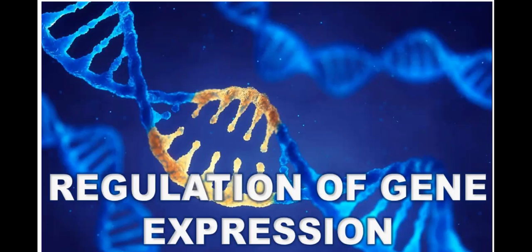Genes which become active in adolescence may become inactive in the adult phase, and the same thing happens in old age. So all the genes are not active at all times. When they switch on and when they switch off is regulated. It depends upon the age, the gender, and the requirement of the body.